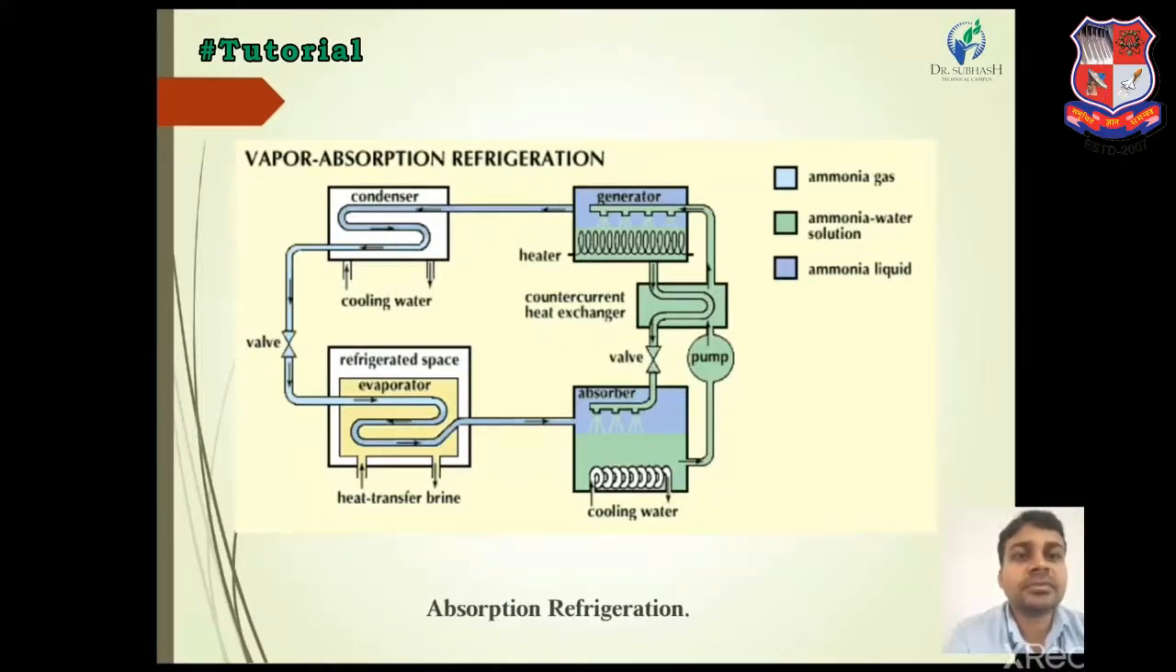Vapor absorption refrigeration system has mainly 4 components. First component is a generator, which converts liquid ammonia and liquid water to gas ammonia and steam. That is passed through the condenser, then through the pressure reducing valve, then through the heat transfer unit, meaning the absorber, and then it is passed through a pump to the generator.